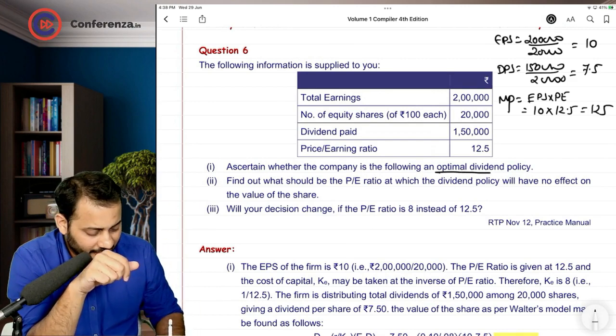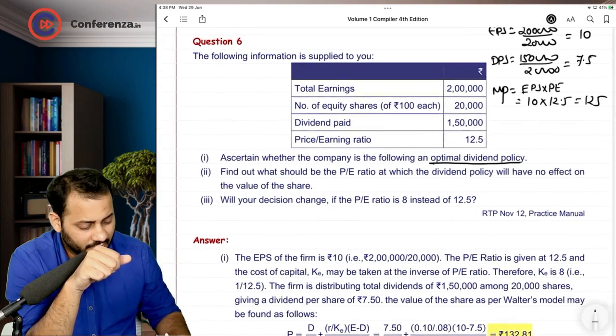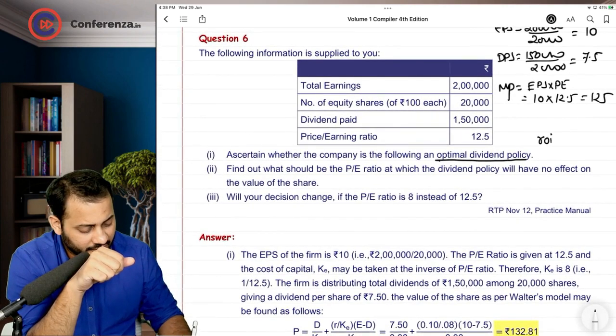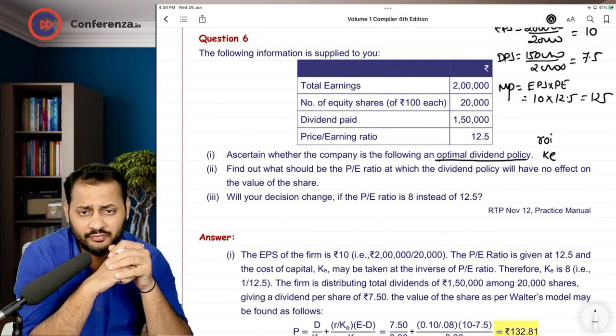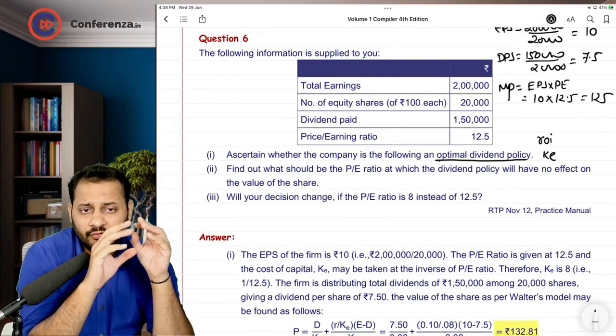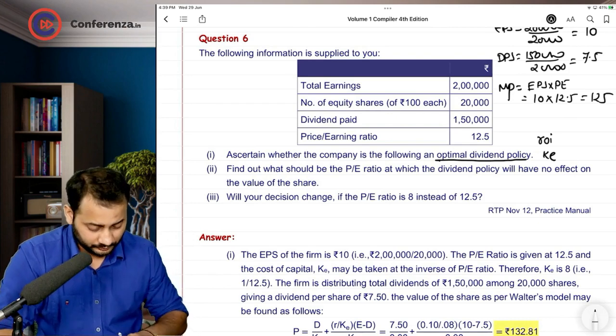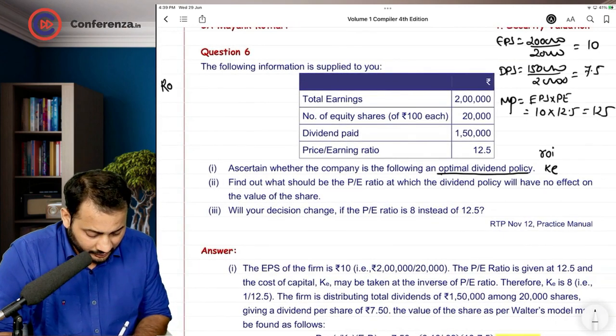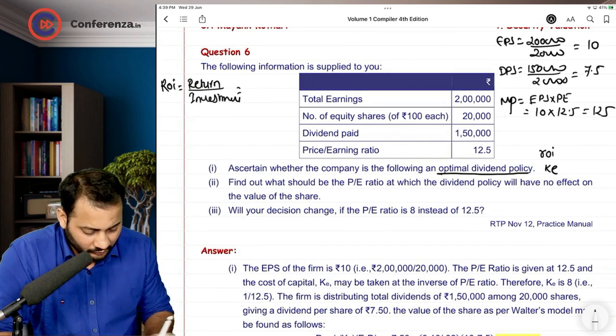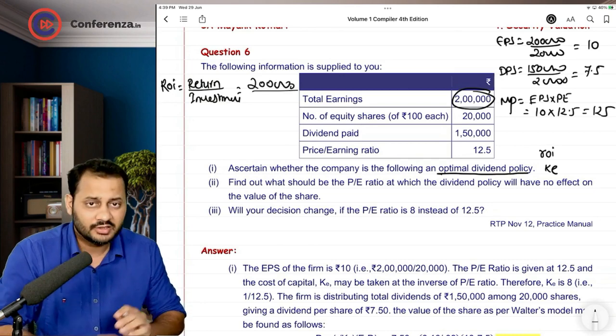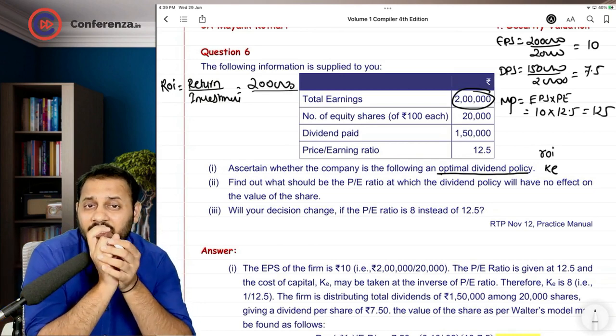In order to find out whether the company is following optimal dividend policy, we need two figures: return on investment and cost of equity. And if you will remember, the same figures are not given to us in the question. We will have to calculate that. Okay, good enough. Return on investment is nothing but return divided by investment. Am I right? What is the return? 2 lakh rupees. And where is the investment, sir? Investment is the equity capital.